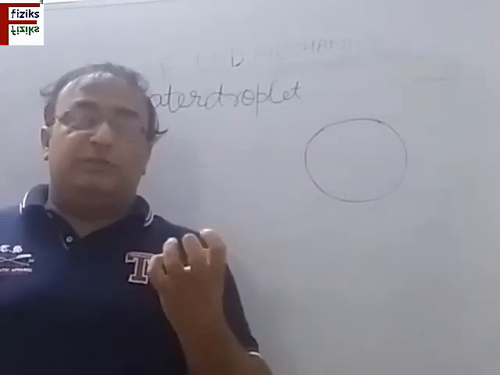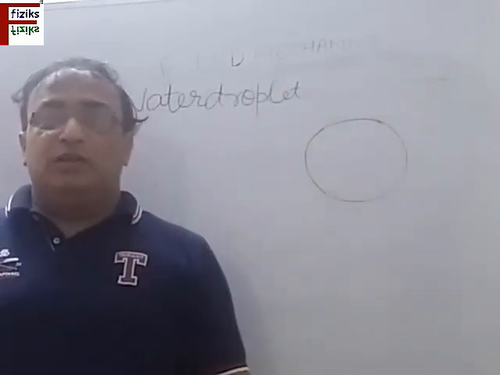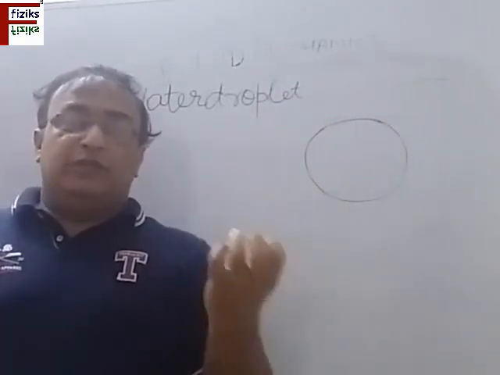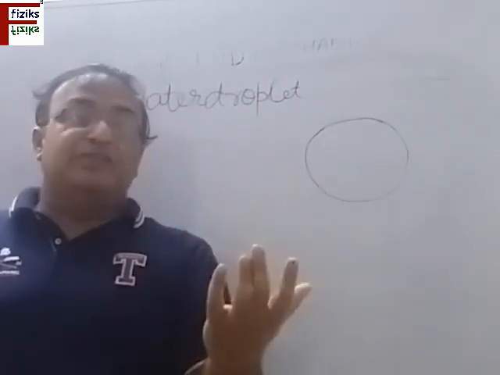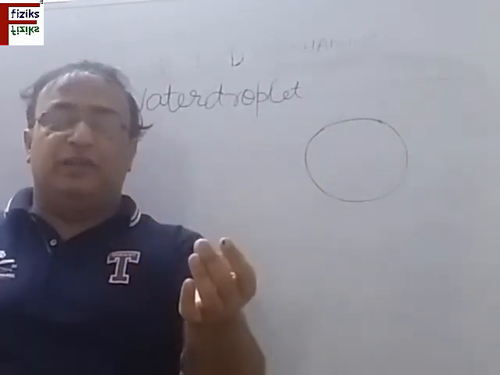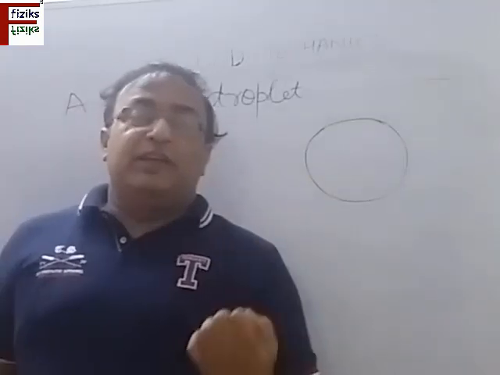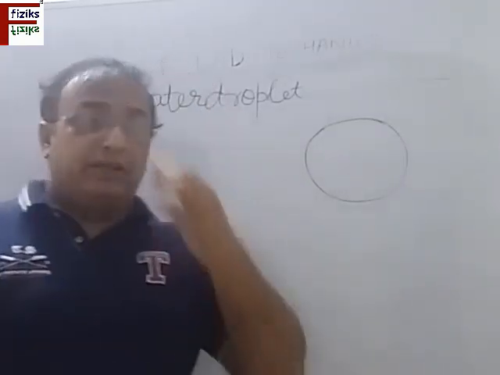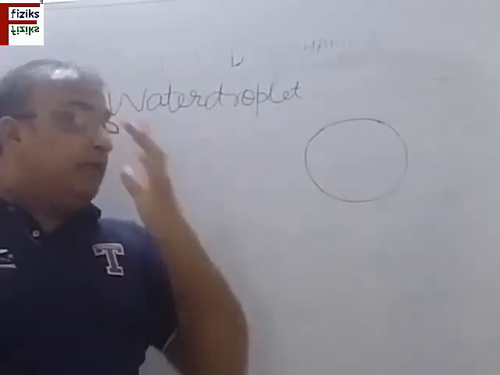The gravity forces become dominant as compared to the surface tension, so their shape is distorted. They no more remain spherical. So we are considering here the smaller size water droplet, assuming this to be spherical.